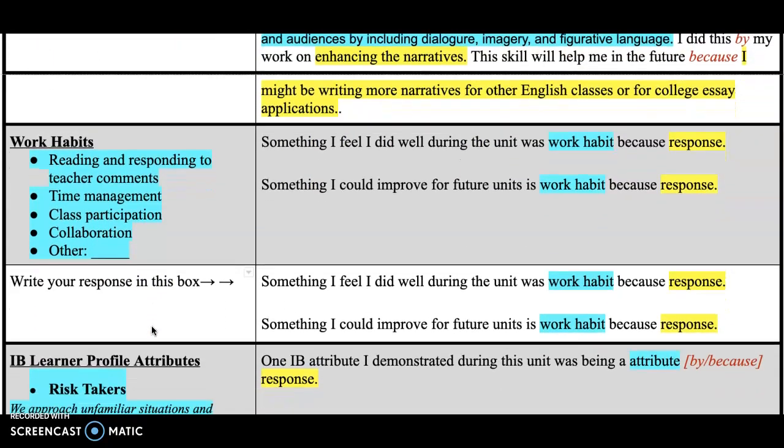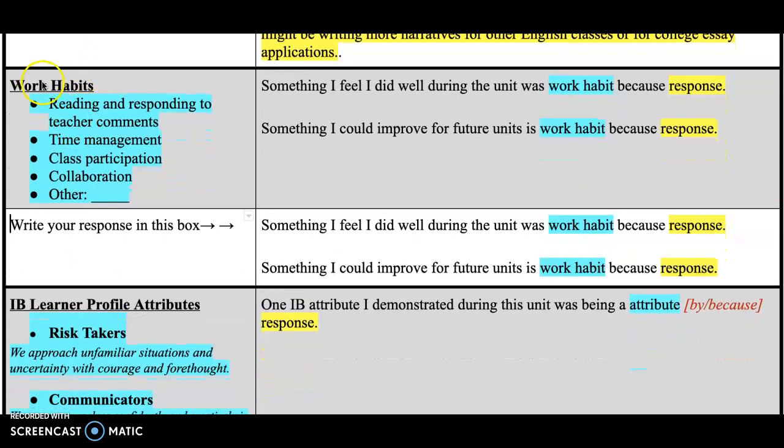Let's go down to the next topic. This topic is work habits. And there's 5 different work habits: reading and responding to teacher comments, time management, class participation, collaboration, or other, which is where you can put in something different. On this one, you have two different frames. The first one is something I feel I did well during the unit was, and you pick one of these work habits, because, and explain why. And the other one is something I could improve for future units is, and you pick one of the work habits and you have a response.